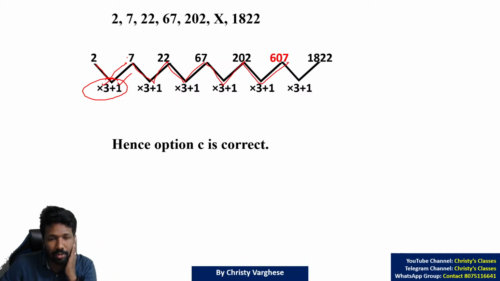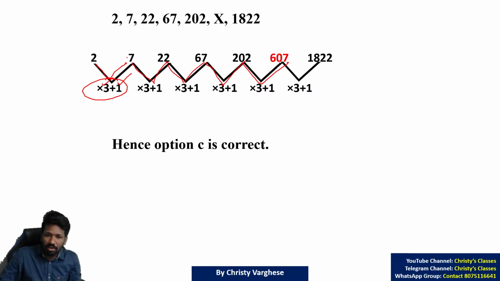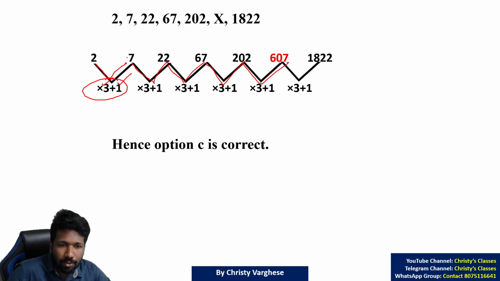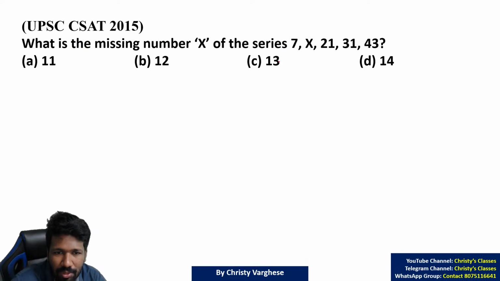Now some of you may be doubting, if two methods are applicable for one question, then which to do. Whichever you do, you will get the same answer. Any two-tier geometric sequence can be made in the form of geometric arithmetic also, and vice versa. Any geometric arithmetic sequence can be converted to a two-tier geometric sequence also, because that is just variations of arithmetic and geometric sequence only. This was a 2015 question.